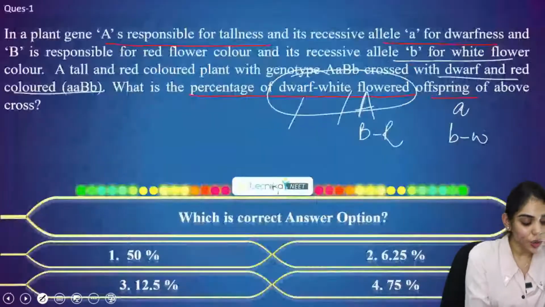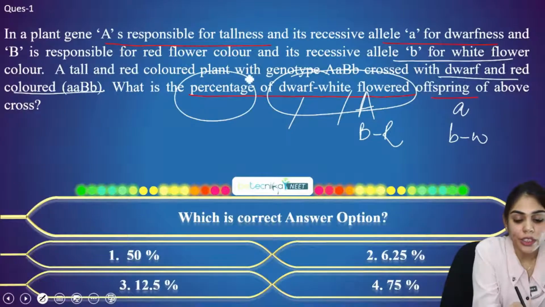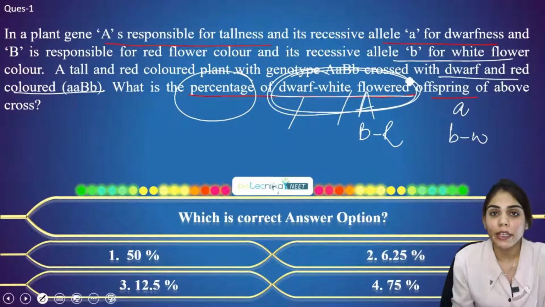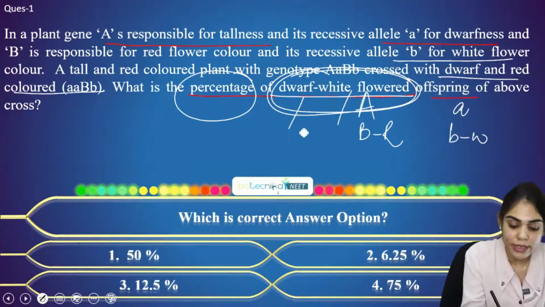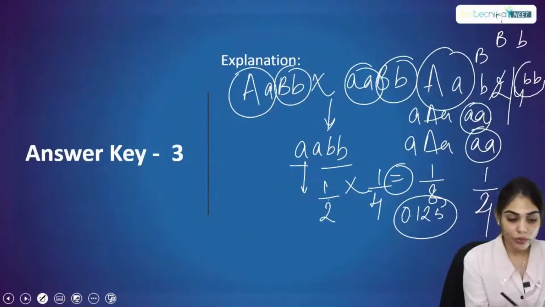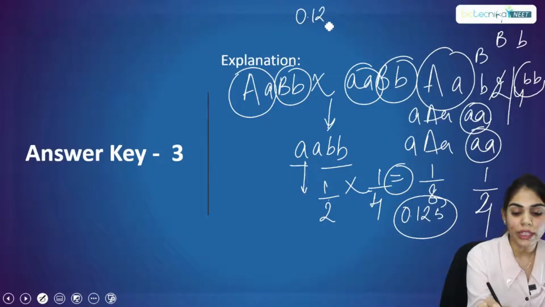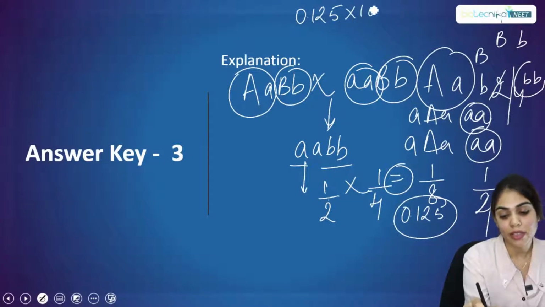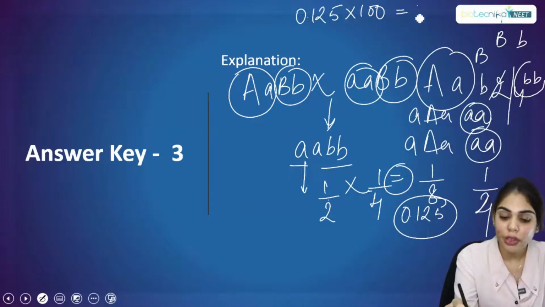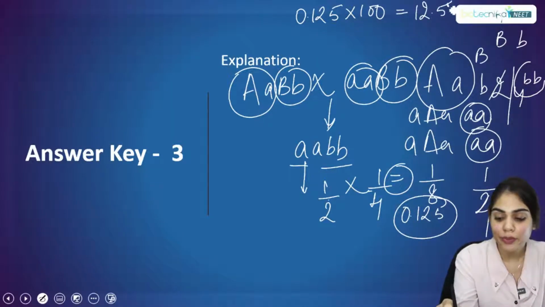And here you have to calculate the percentage of dwarf white flower. We have already calculated the probability of dwarf white flower, that is 0.125. To calculate the percentage, we multiply this value by 100, so it will be 12.5 percent.